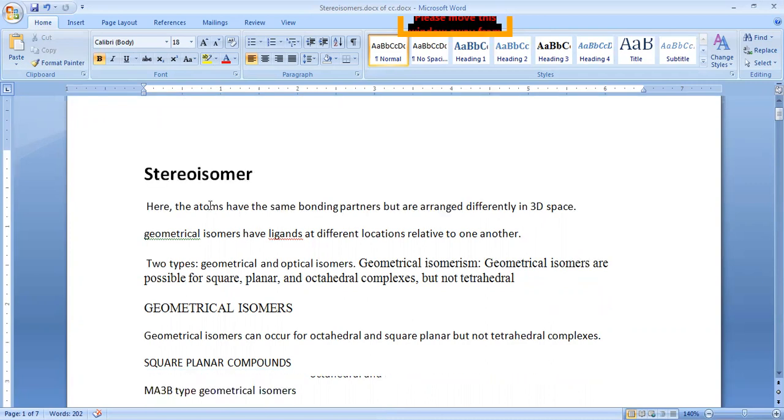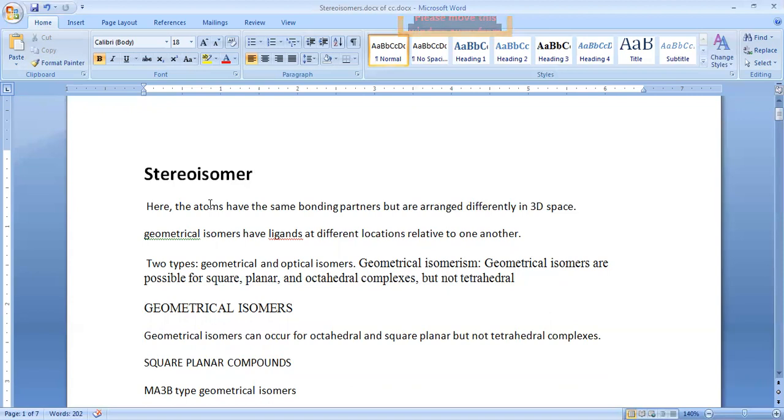Again, these stereoisomers are of two types: one is geometrical isomers, and the second is optical isomers. Generally these two differ on the basis of their mirror images, or we can say optical activity.